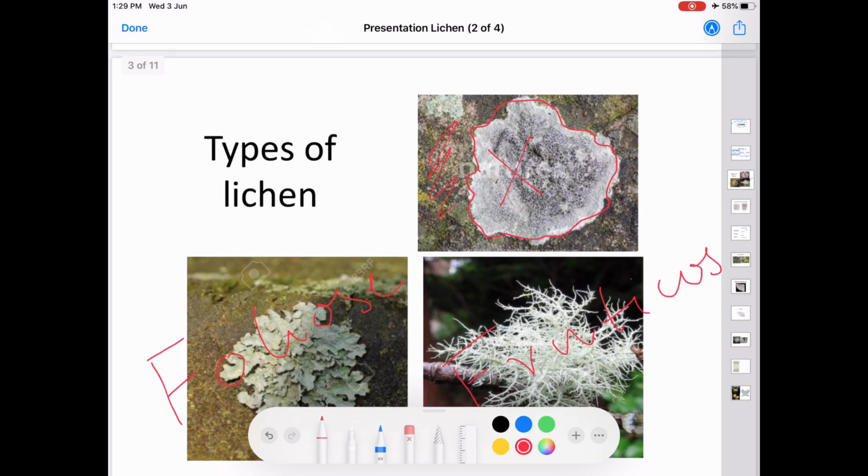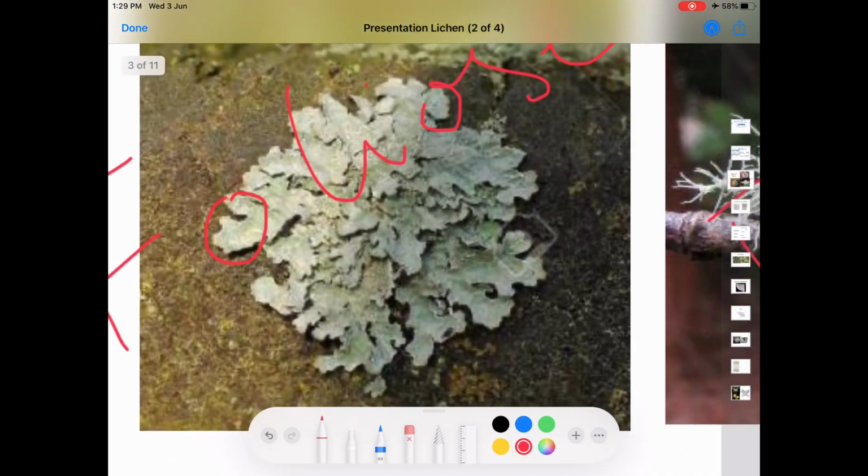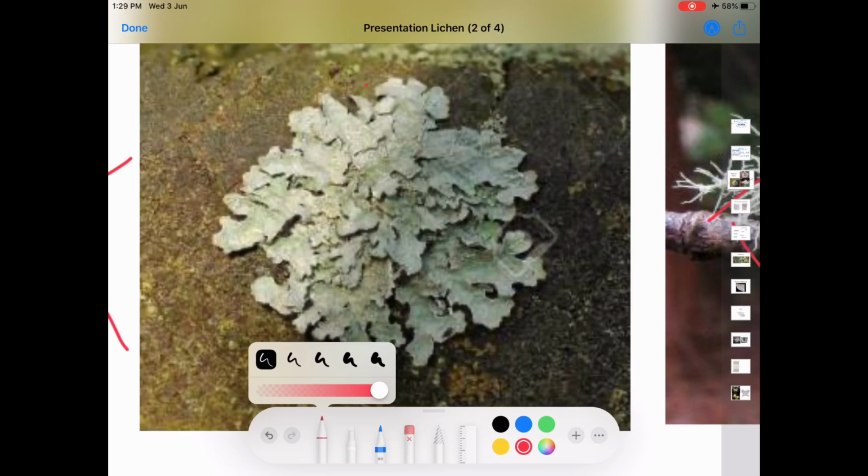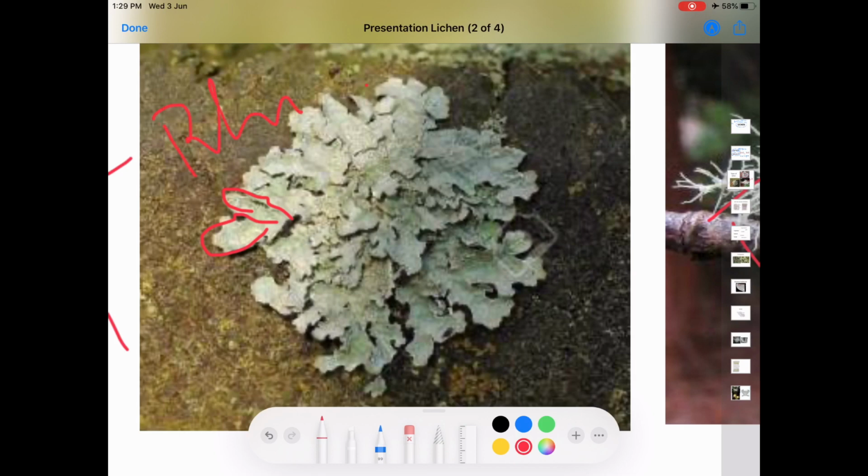Now, the second type of lichen, the foliose lichen. These are leaf-like lichens where the thallus is flat and horizontally spreading, with lobes. You can see the lobes here. And these thallus are attached to the substratum by means of rhizines.